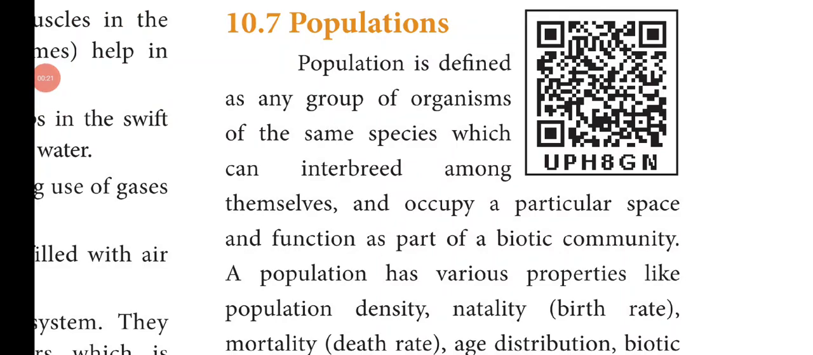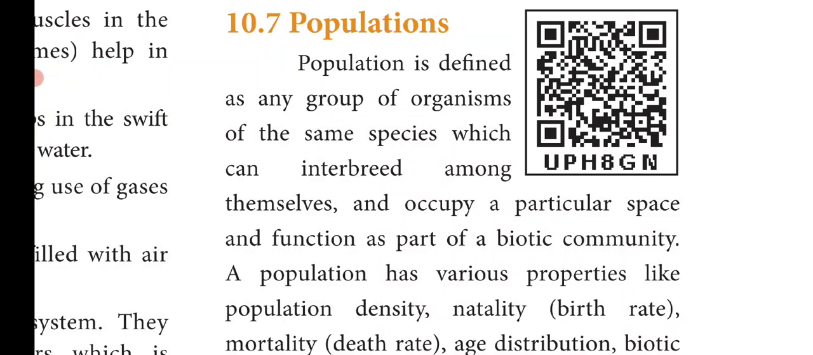Good morning, students. We are in chapter 10, Organisms and Population. In yesterday's class, we discussed the abiotic factors of an ecosystem, and today we are going to see the population attributes. So first of all, population. What is a population?